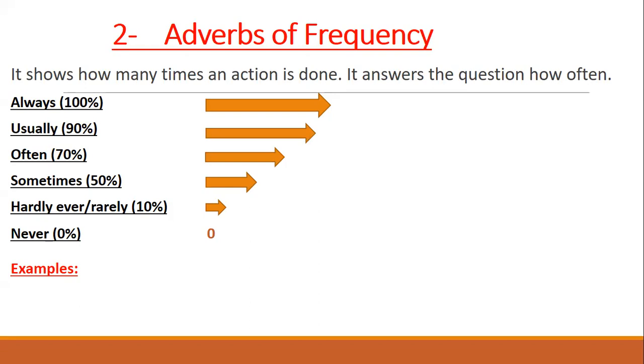So let's have a look at always, usually, often, sometimes, hardly ever, rarely, or never. When I say always, that means all the time I do this, 100% of the time. Usually means like 90%, most of the time I do this action. Often means I do it, but sometimes I don't do it. 70% of the time I do this.